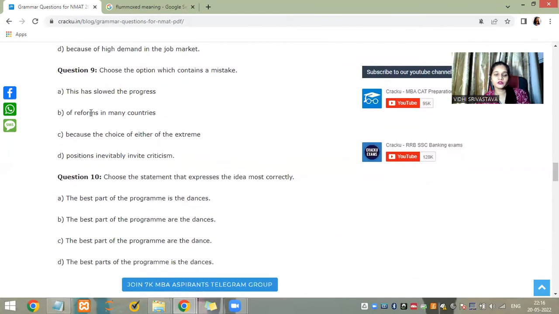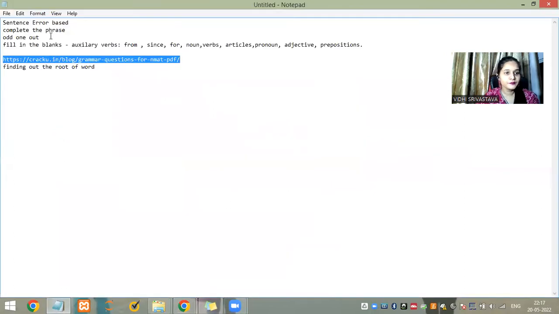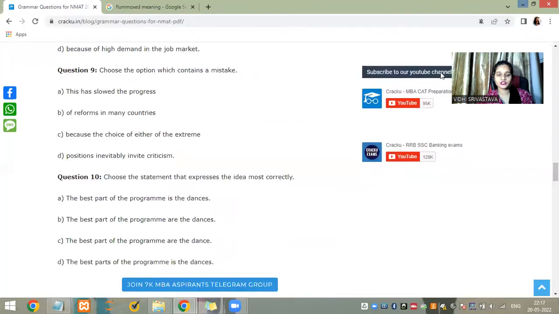Include the progress of your work. This is like sentence error correction that we were talking about. These are the questions that come in NMAT and IFT also. Choose the correct option which contains a mistake.